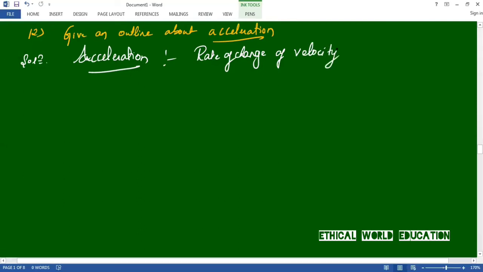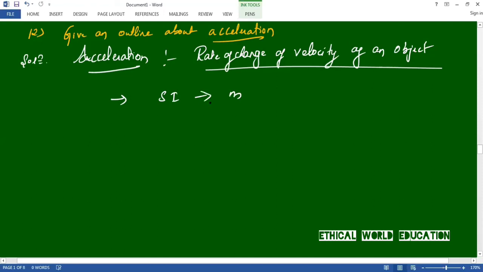This rate of change of velocity is nothing but acceleration. Okay, the SI unit of this is meter per second square. This is the SI unit of acceleration.